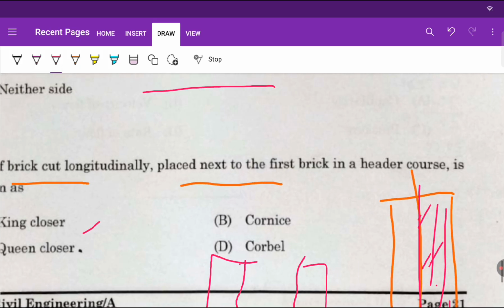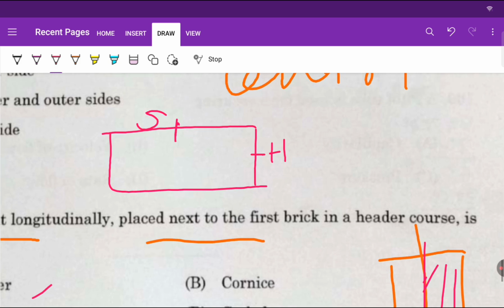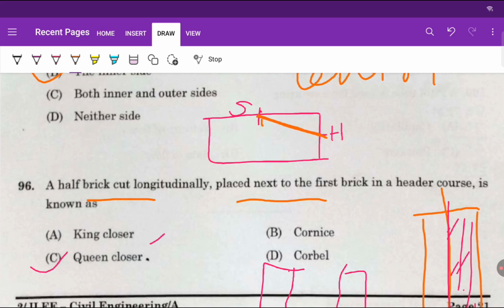King closure is when the header portion is cut half and the stretcher portion, this is stretcher, this is header, right? So when we cut a brick in such a way, the half portion of stretcher meets half portion of header. So if you cut the brick in this way, then it will be called king closure, remember it.